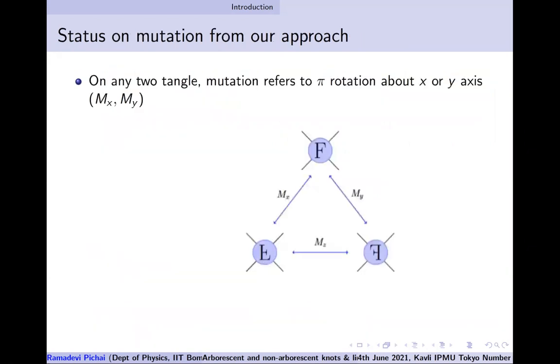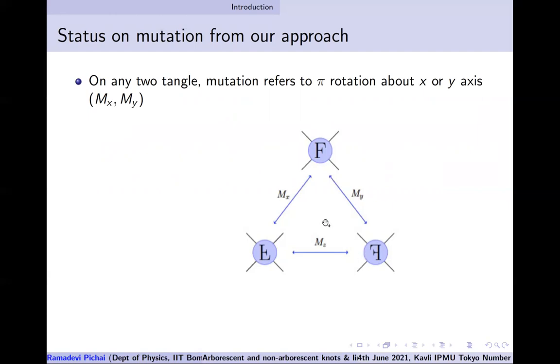Now let me try to explain in simple pictorial form what mutation is. As I said, you take a 2-tangle inside, where there will be various crossings. There will be 2 ingoing and 2 outgoing strands. Just look at that region of a knot. You can either rotate it about the x-axis by 180 degrees or about the y-axis by 180 degrees.